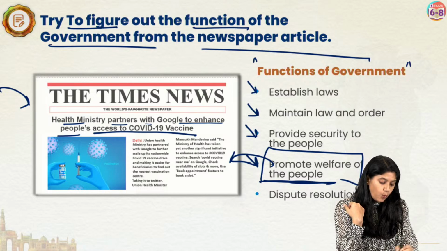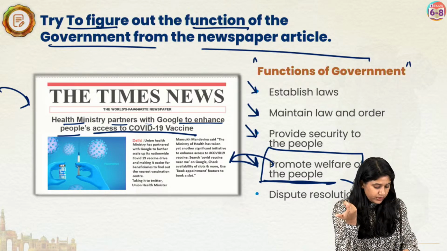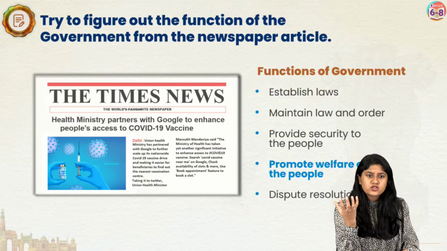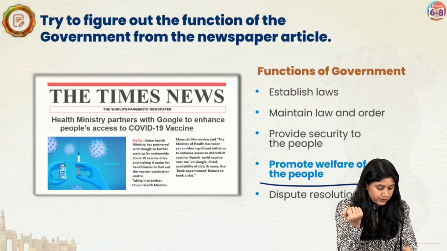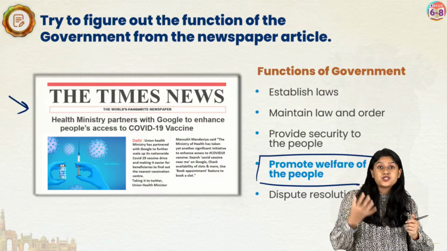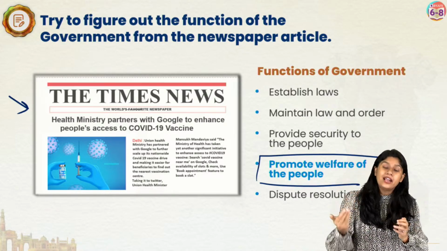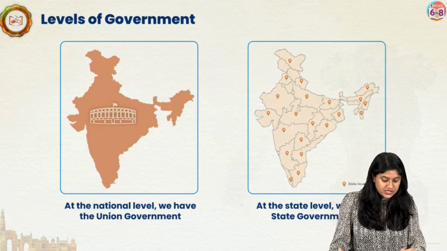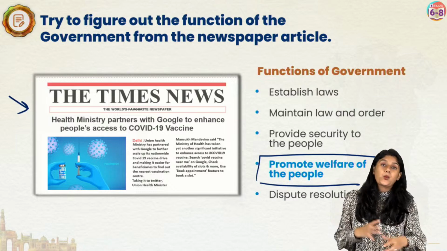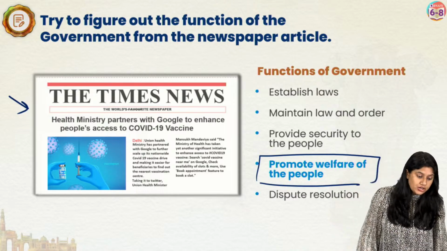It comes under the welfare of the people, and of course, it plays a very important role in dispute resolving. This article is just an example for us to understand how the government helps people. Apart from that, we were discussing that we have different ways in which the government can function.